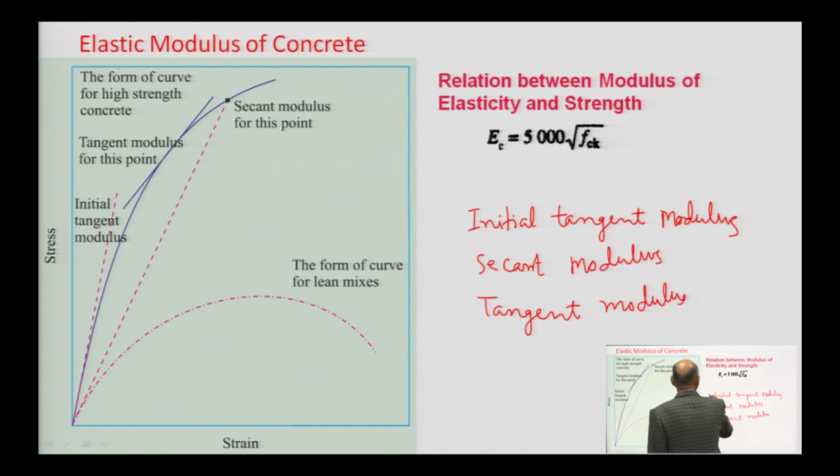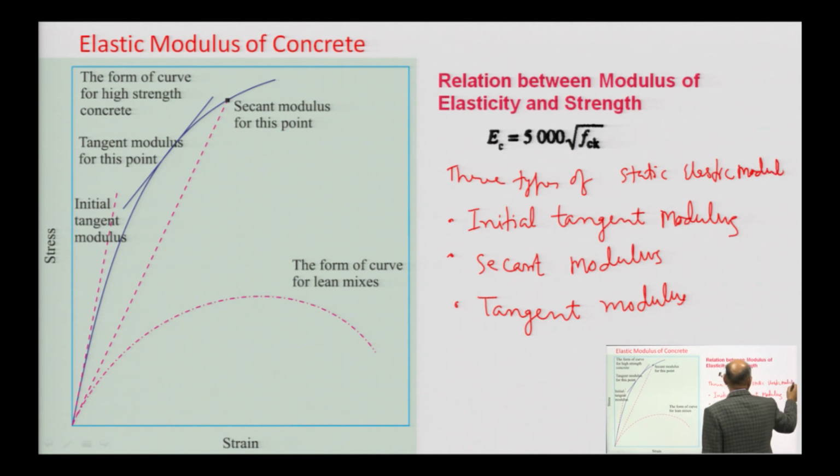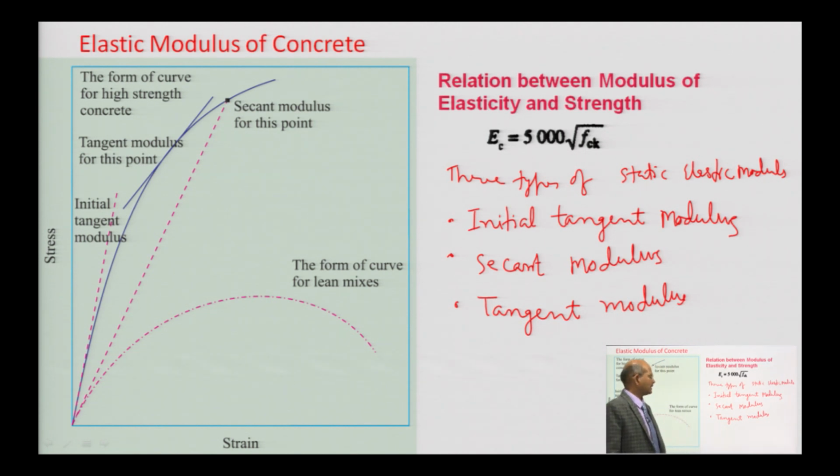So, we have 3 types of static elastic modulus. Elastic modulus means we are finding the modulus of elasticity when it is loaded elastically, and there is an indirect method of finding the dynamic modulus of elasticity. That you can find with the help of ultra pulse velocity apparatus. Okay.